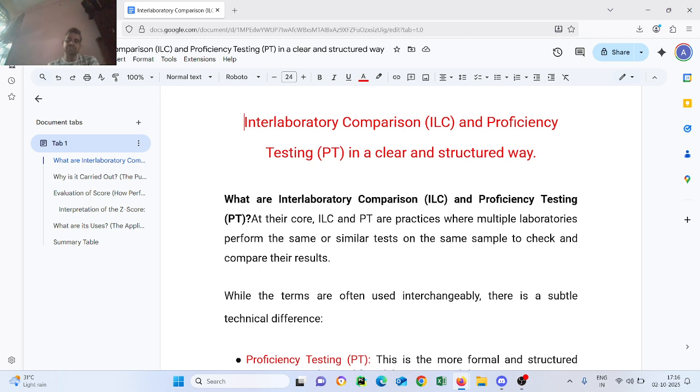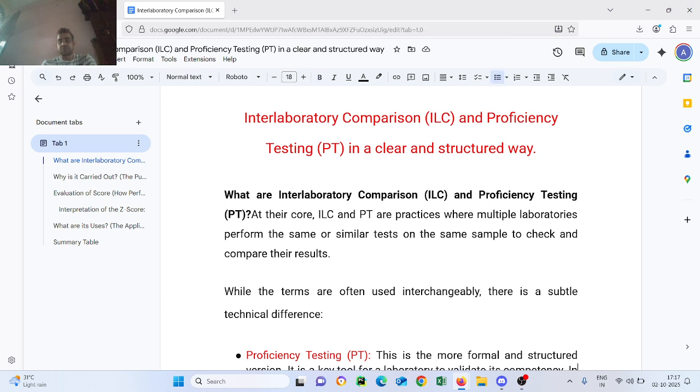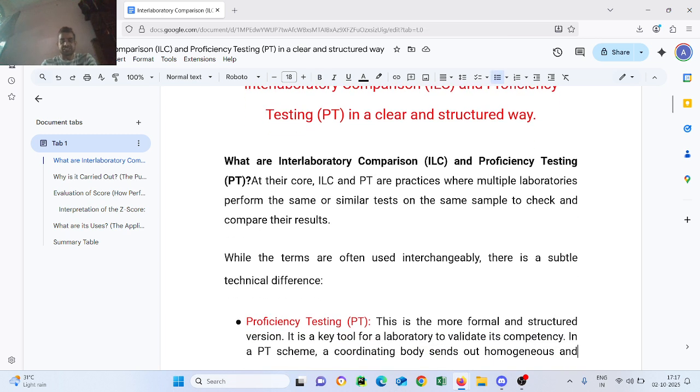At their core, ILC and PT are practices where multiple laboratories perform the same or similar tests on the same sample to check and compare their results. While the terms are often used interchangeably, there are subtle technical differences. Proficiency testing, PT, is the more formal and structured version. It is a key tool for a laboratory to validate its competency in a skill.